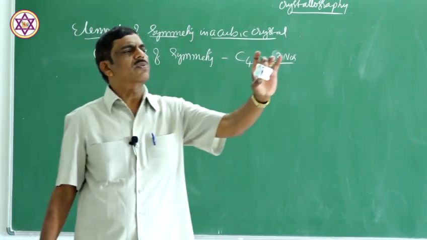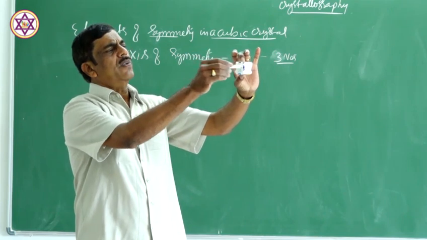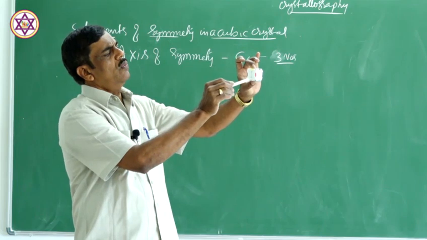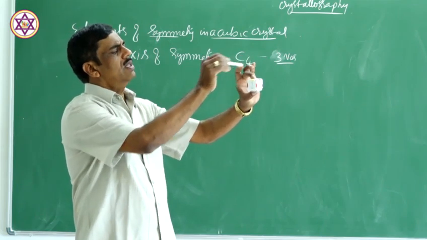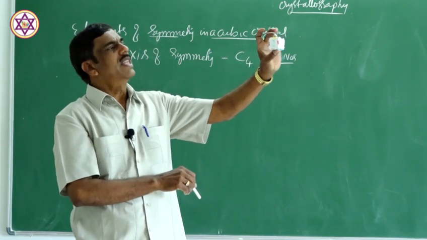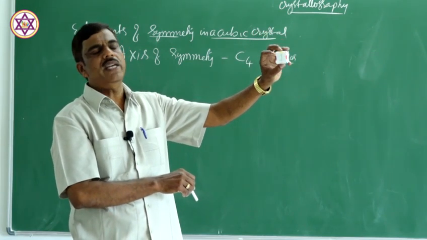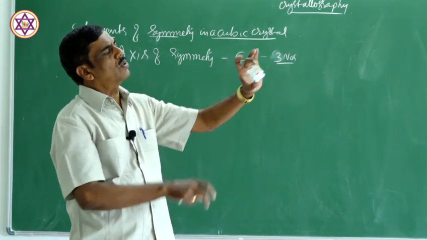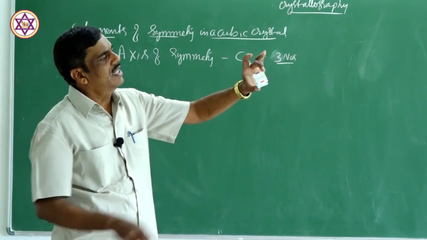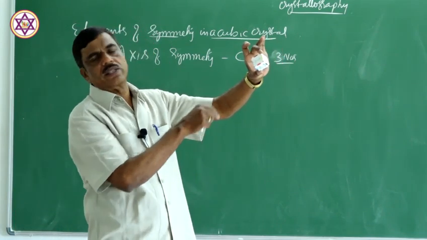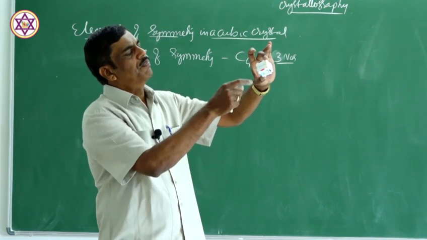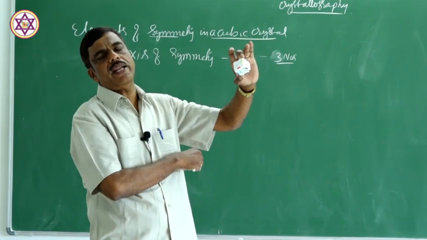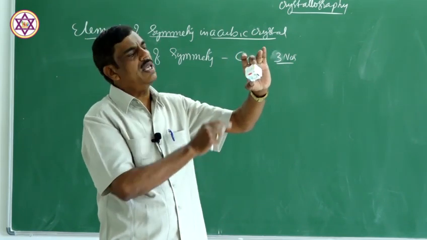Now, consider another axis of symmetry. Now, you see the number of edges: 1, 2, 3, 4, 5, 6, 7, 8. There are 8 edges in this cube. Consider an imaginary line passing through the opposite edges. When you rotate this crystal about this axis, how many times is the same appearance repeated?